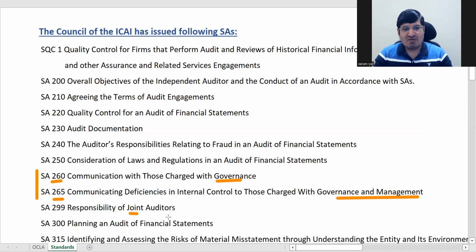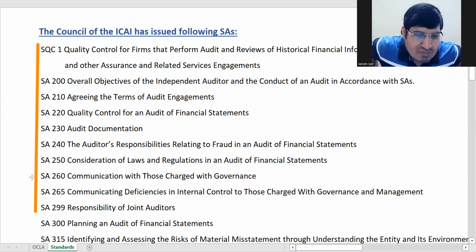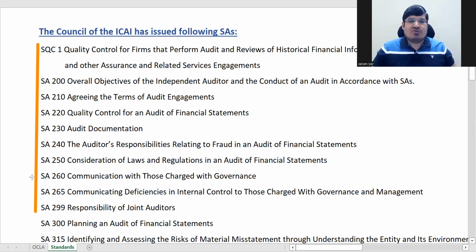So, responsibilities of joint auditors, okay. This is how I told you from here, basically from here 5, 6, 7, 8, 9, this is a total of 9. This is how you can remember it. Remember this much for now, I'll tell you the rest later, short 4, 5, so you will be able to remember it. This is how I had remembered it, so that's what I am telling you, okay.